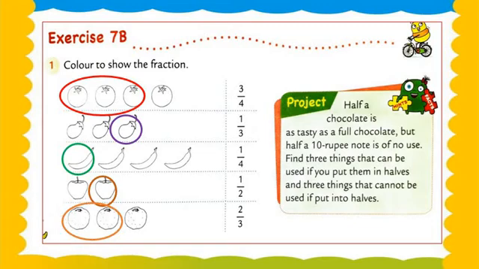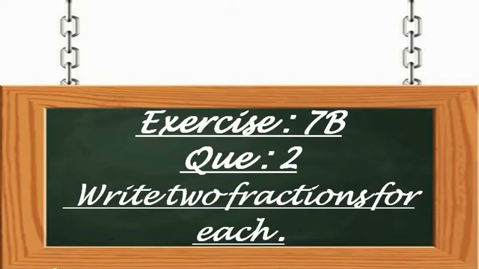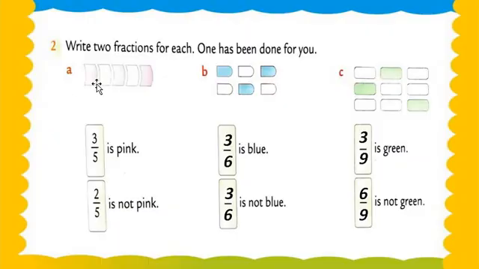Now we are going to learn new exercise number 7b. Question number 2: write 2 fractions for each. Understood? So now, my dear students, question number 1 is what? Circle type blocks. 1, 2, 3, 4 and 5. There are total 5 blocks.